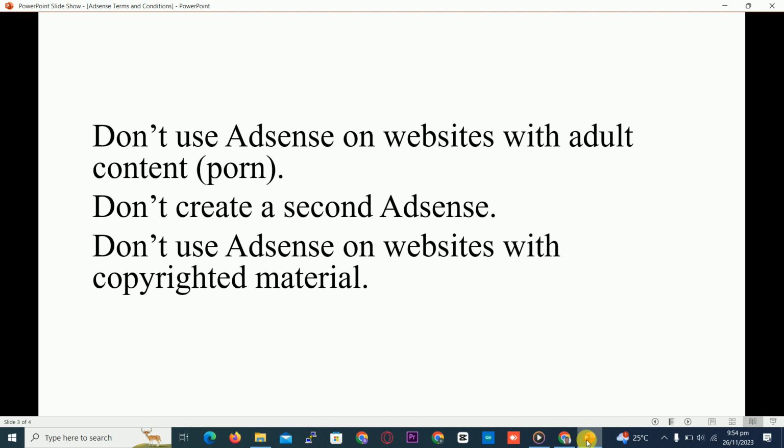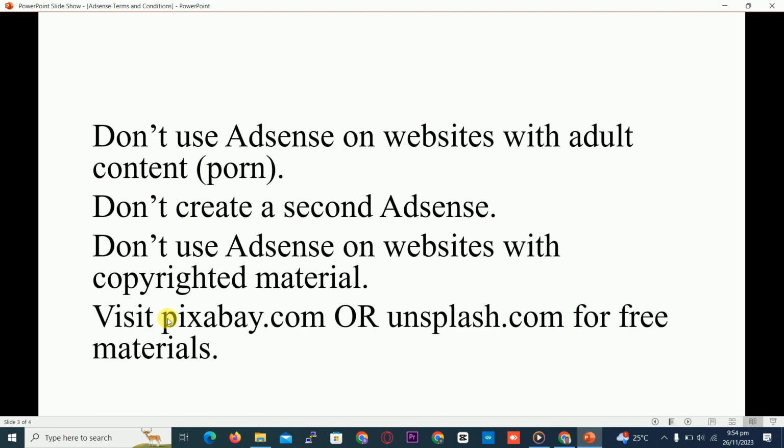When you want non-copyright or free material, visit pixabay.com or unsplash.com for free materials. When you visit these websites, you get free material for your blog.